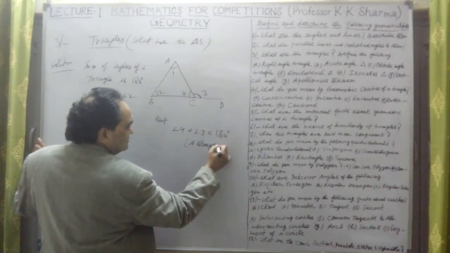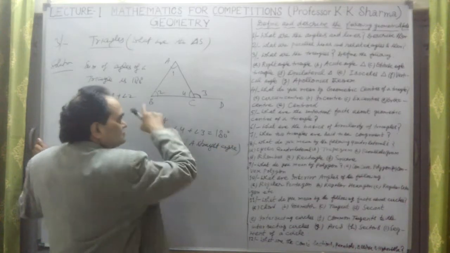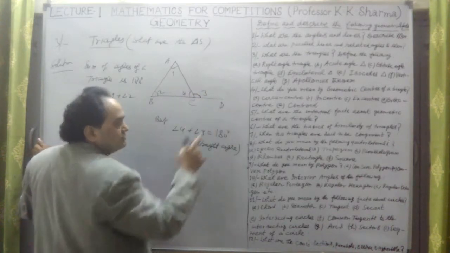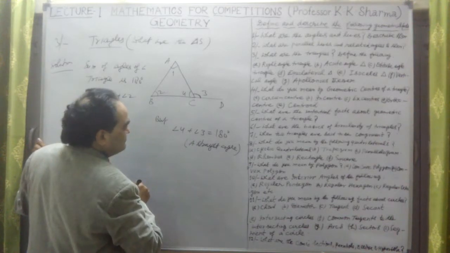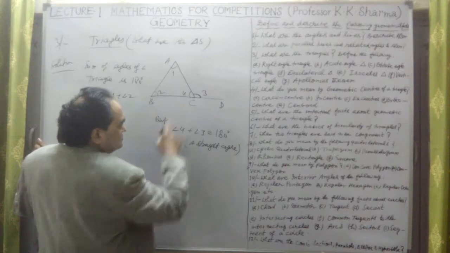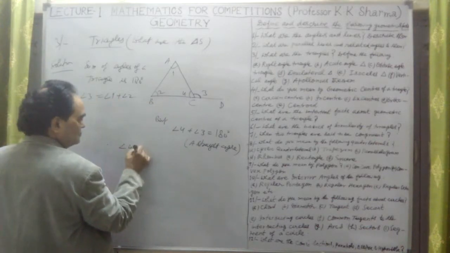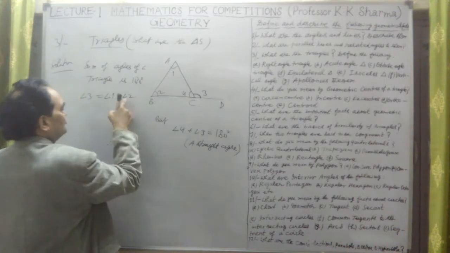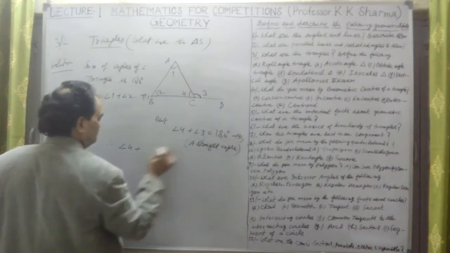The angles made on a straight line sum to 180 degrees, as we talked about in angles and lines in the beginning. So angle 4 can be put in place of angle 3. This is the first equation.